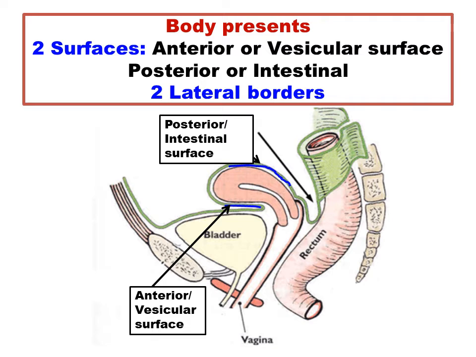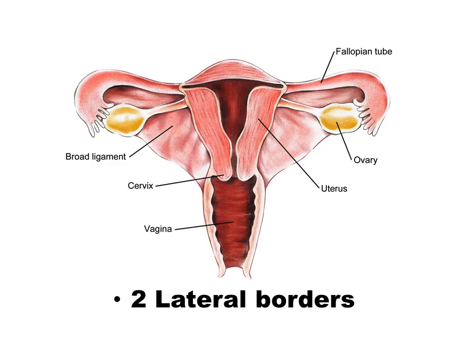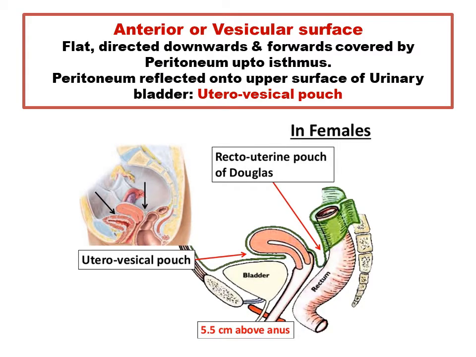The posterior surface is known as the intestinal surface because it is related to the intestine, the sigmoid colon and the small intestine. And the two lateral borders.